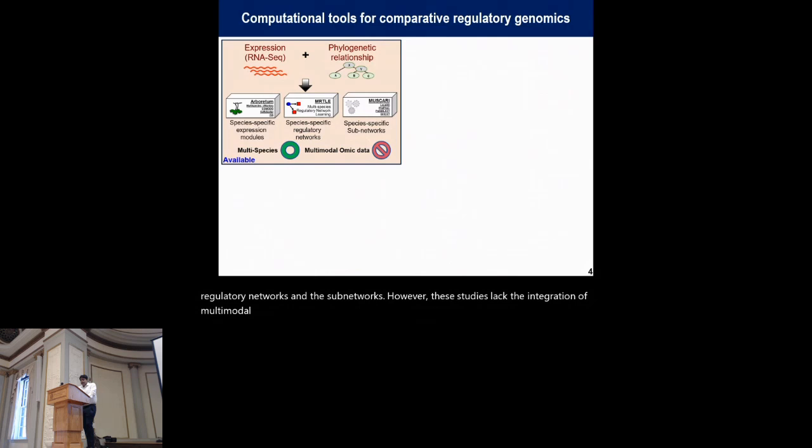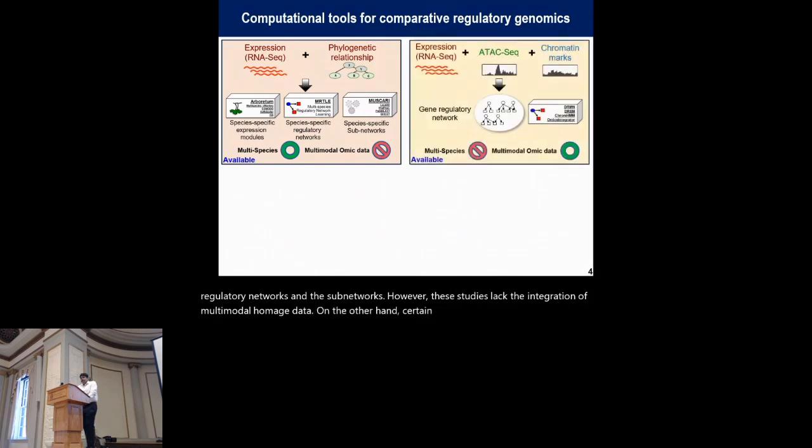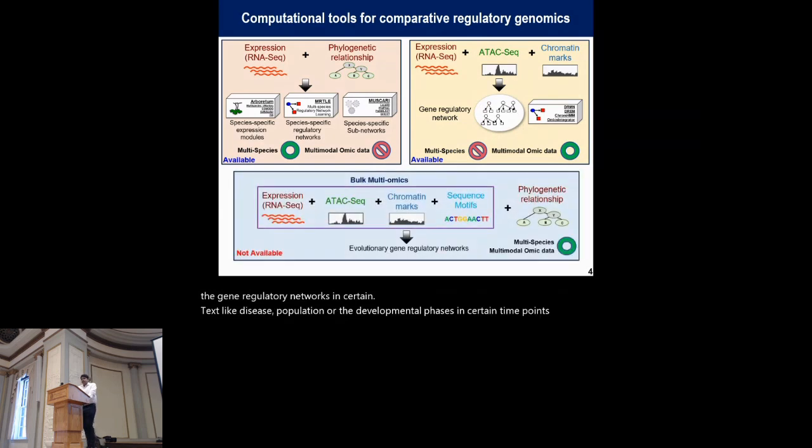On the other hand, certain studies have been performed that integrate the multiomics signals from different transcriptome and epigenome assays to predict the gene regulatory networks in certain contexts like disease progression or the developmental phases at certain time points. However, computational tools that are phylogenetically aware and can measure such high-dimensional multiomics measurements across species to infer the evolutionary gene regulatory network remain scarce.